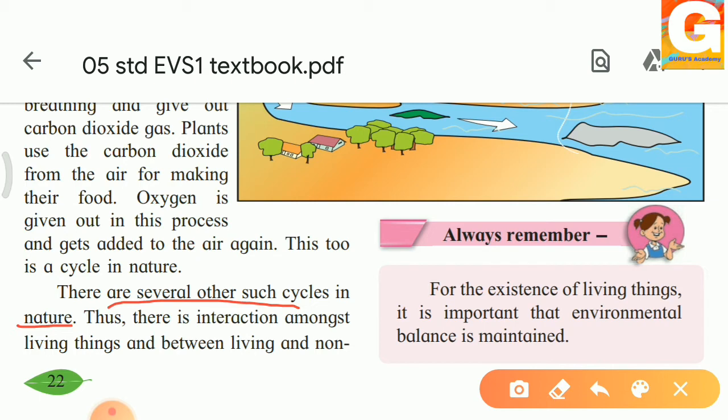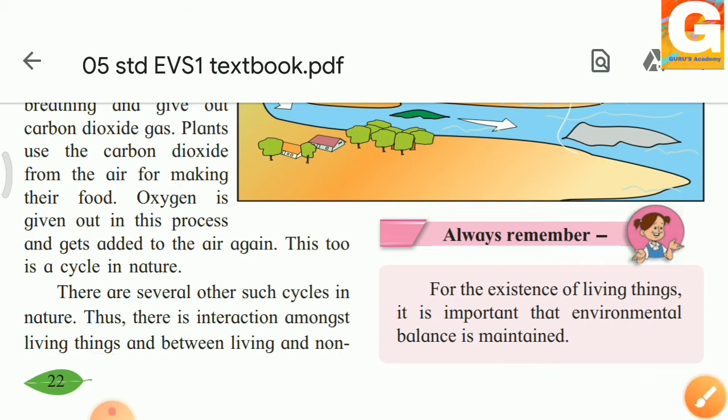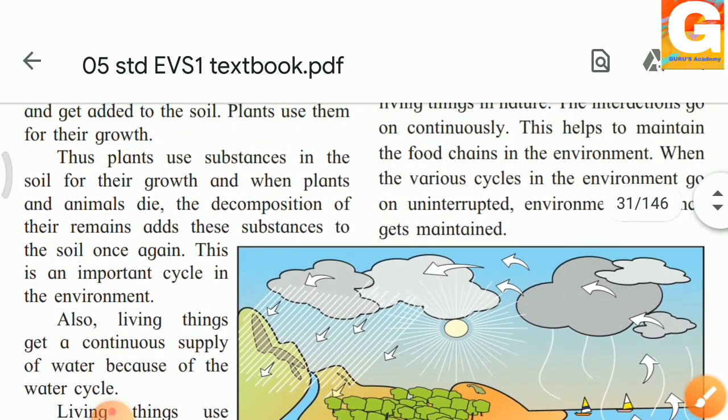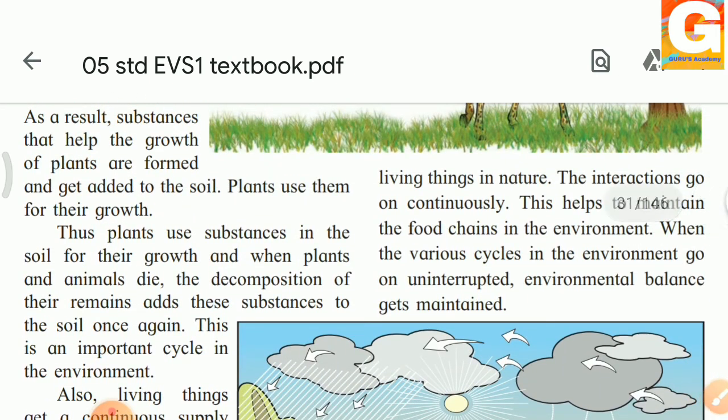Thus, there is interaction amongst living things and between living and non-living things. We have just seen that there is interaction between the living things, that is the animals and the plants, and along with the living things, also with the non-living things in nature.